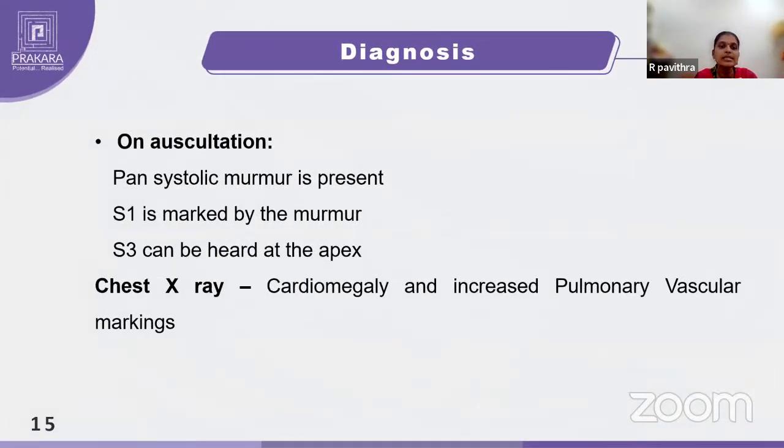Coming to diagnosis, on auscultation you can hear that the S1, the first heart sound, is marked by a murmur. And S3 can also be heard at the apex of the heart. Usually we observe S1 and S2, but in case of VSD you can even hear an S3 sound. Apart from that, chest X-ray will show cardiomegaly and increased pulmonary vascular markings.